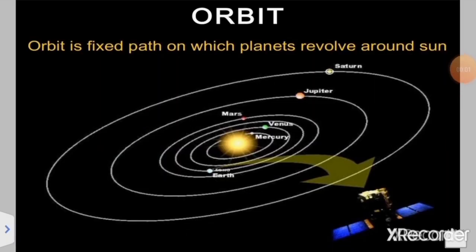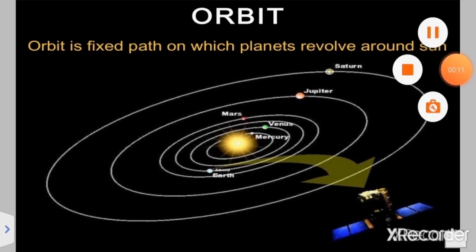The fixed path on which the planet revolves around the sun is called orbit. So what is orbit? Orbit is the fixed path on which the planet revolves around the sun.